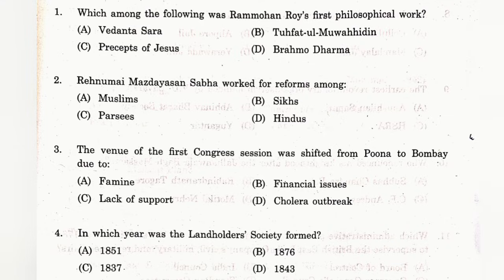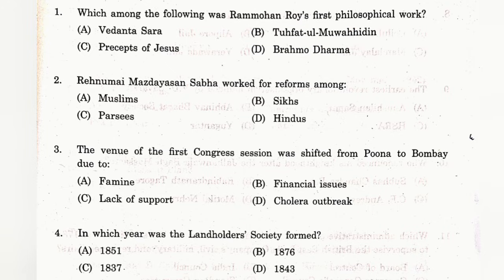Which among the following was Ram Mohan Roy's first philosophical work? The answer is B. Tuhfat-ul-Muwahhidin, meaning a gift to monotheists. It was published between 1803 and 1804.